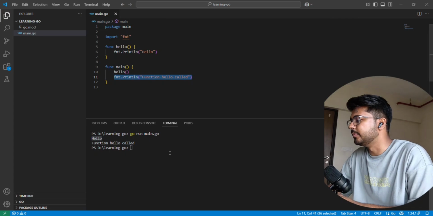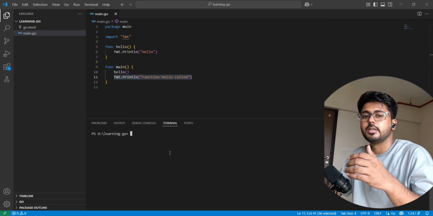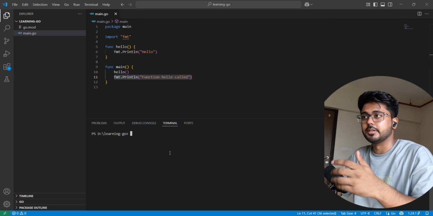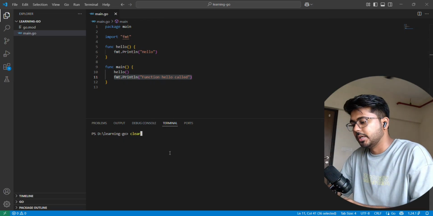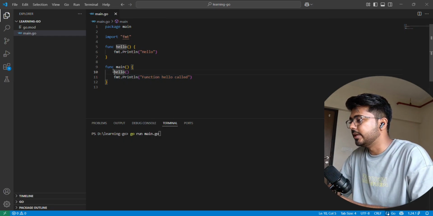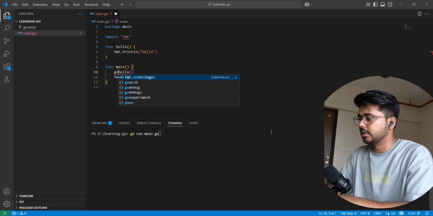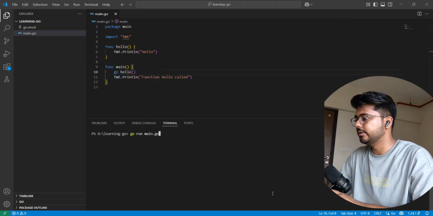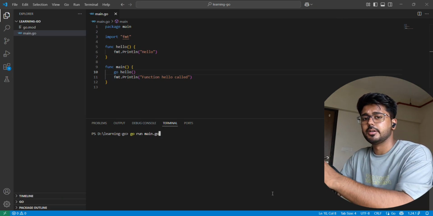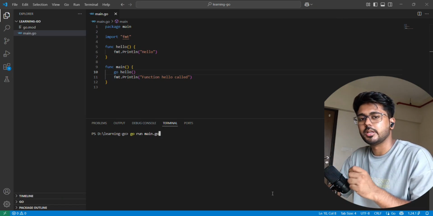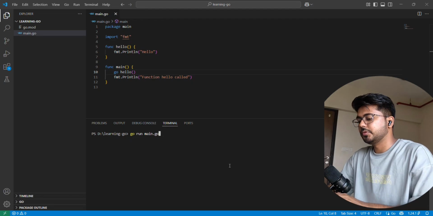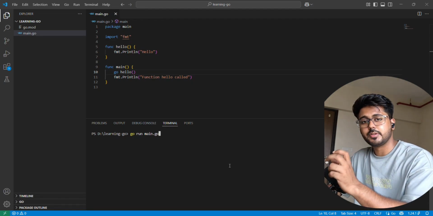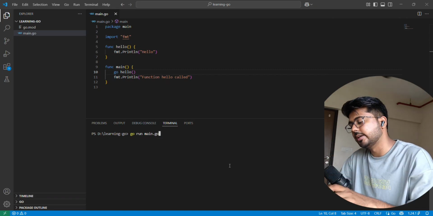Pretty basic, pretty simple. Now how can we declare a function as a Go routine? In the prefix of that function, we have to write the go keyword. So this is the way we can declare a Go routine and run it. Can you guys guess what is going to happen? Because there is one more thing about Go routines. Let me just run that and I will show you.